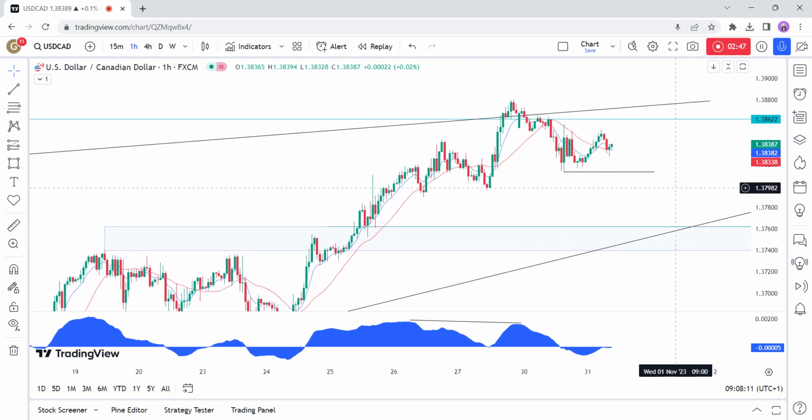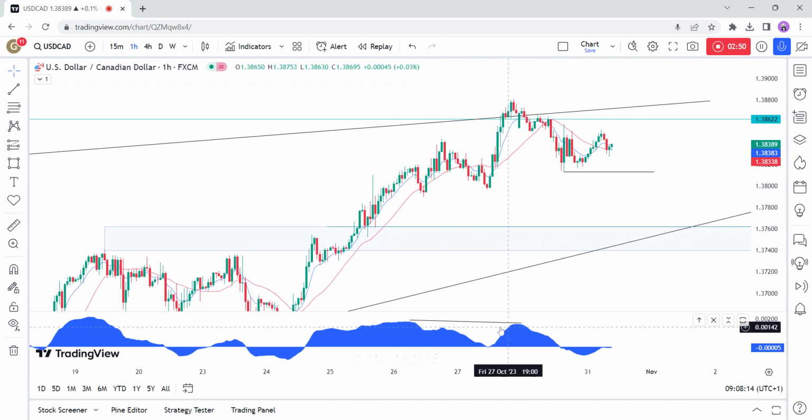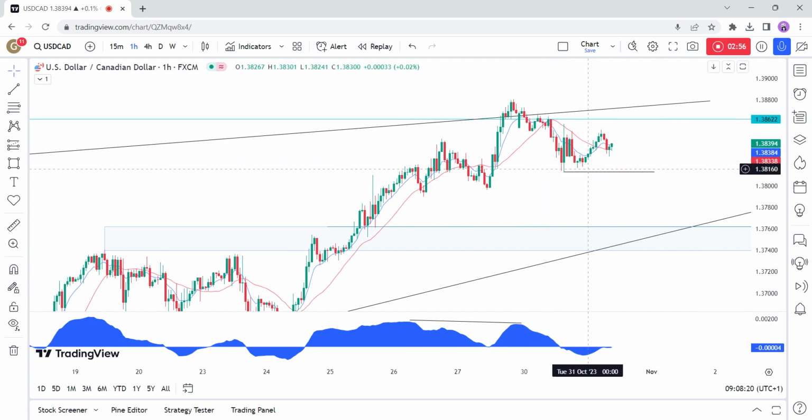On the 1-hour chart, we can see that we had another divergence with the MACD, signaling a pullback right at the resistance. If the price breaks through the recent low here around the 138.12, we can expect more sellers piling in and targeting the 137.50 support zone.